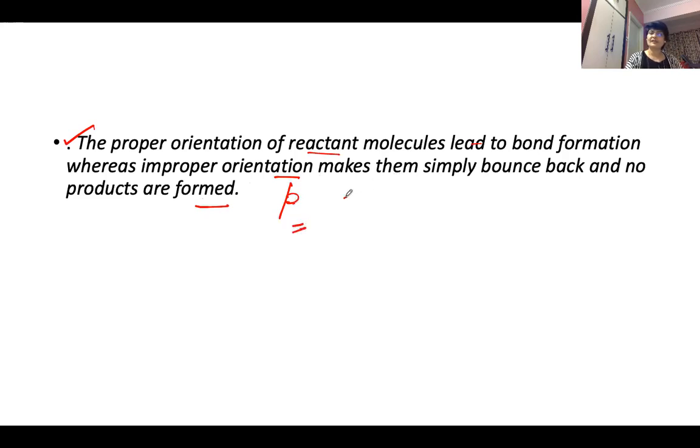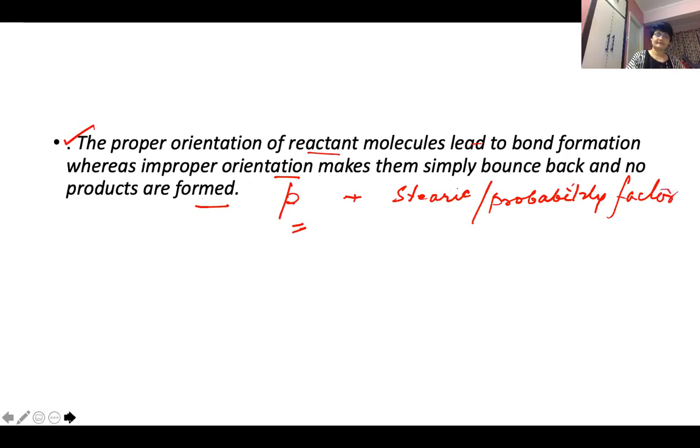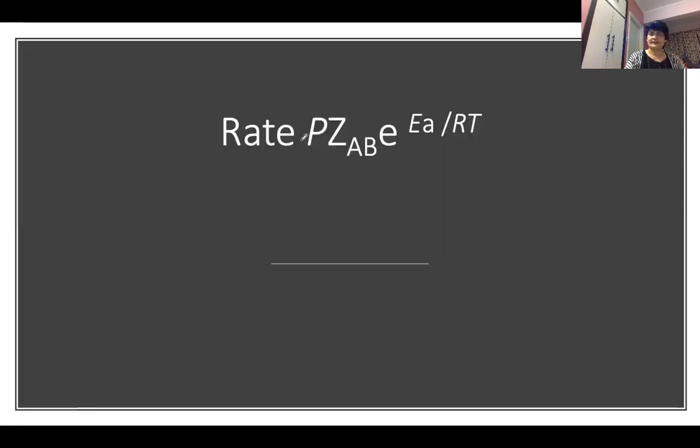This is also called the probability or steric factor. So here you'll find, once again, rate is equal to P Z. This is your probability factor, P. This has to be there.